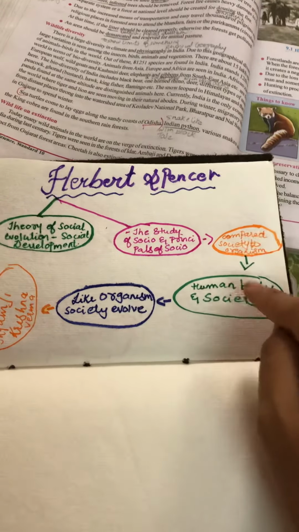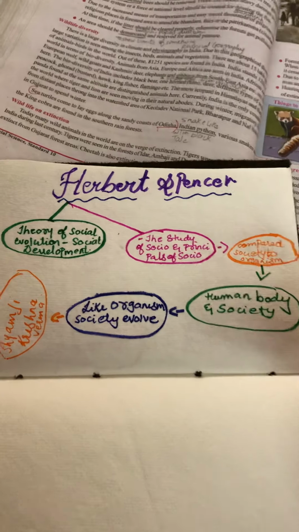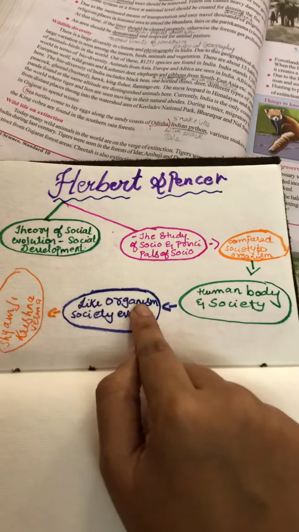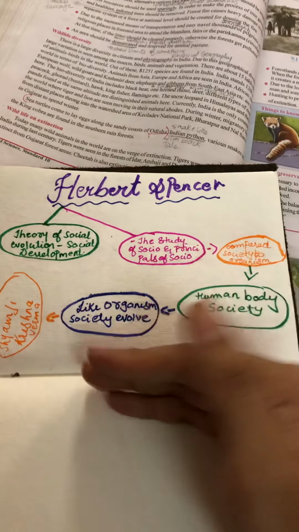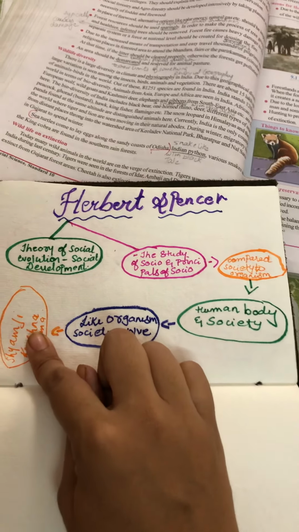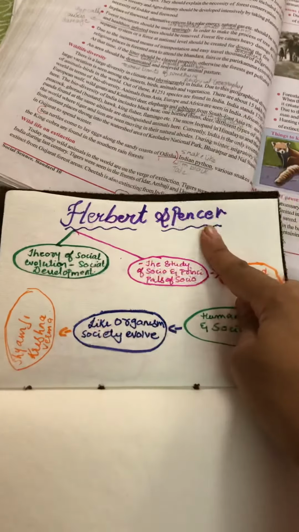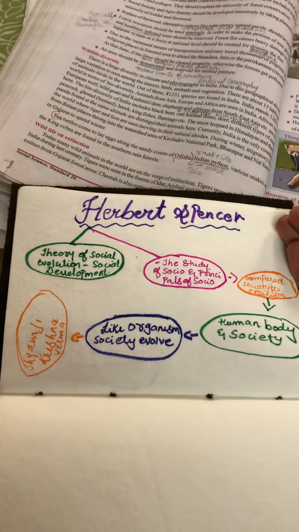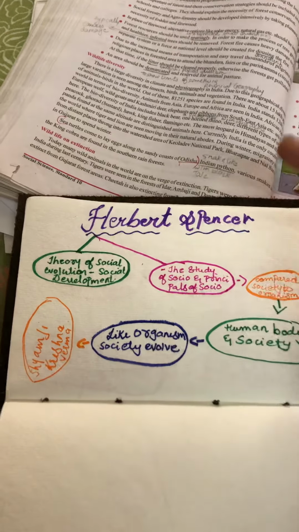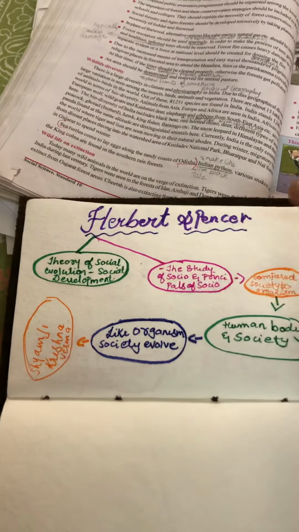Same way, even different parts of the society have to work together for the society to function properly. Like so, an organism evolves, meaning grows or develops. Same way, even society grows and develops. Shyamji Krishna Varma, who was the revolutionary of Gujarat, when he went to London, he met Herbert Spencer. He was deeply influenced by him, and after Herbert Spencer died, he started the fellowship called the Herbert Spencer Indian Fellowship.